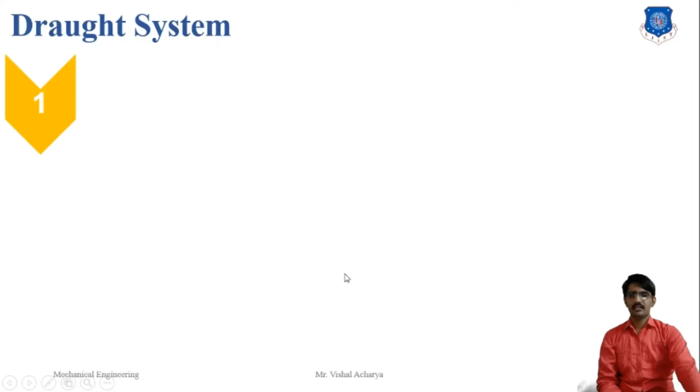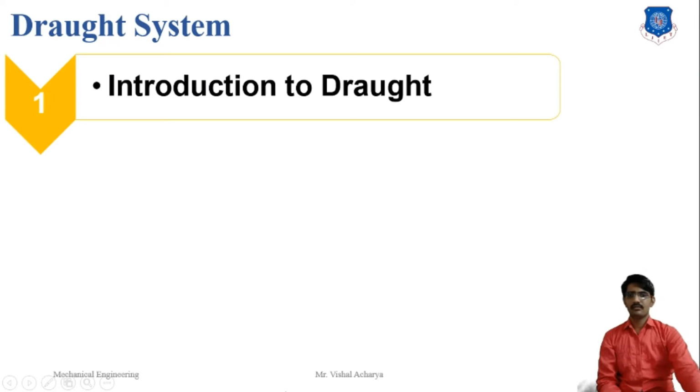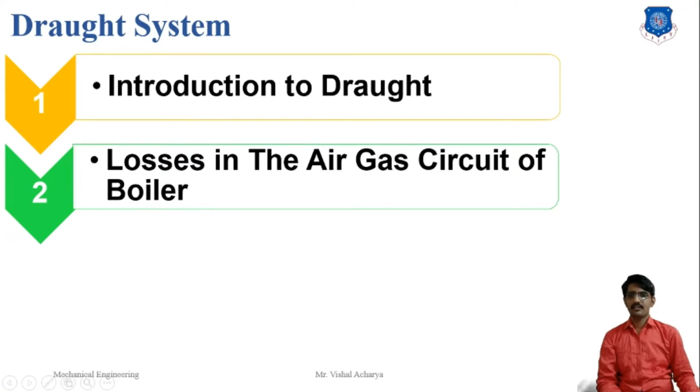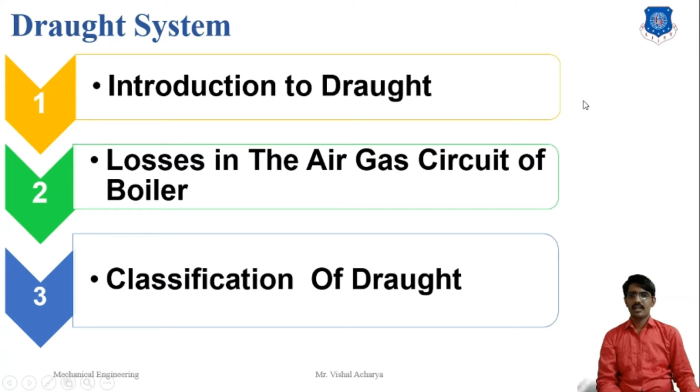Today we will discuss the introduction to draft system, second, losses in the air and gas circuit of the boiler, and third, classification of draft system. This topic is related to our chapter, draft system.